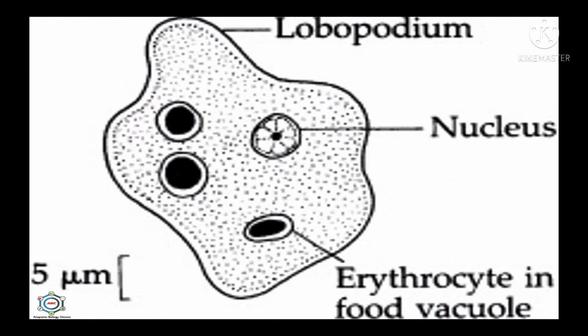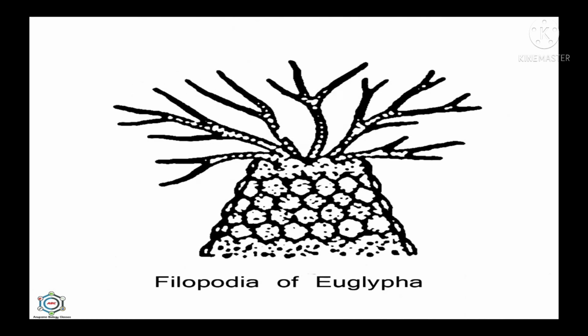So see here, this is the lobopodium. As the name indicates, lobopodium is lobe-like with broad and blunt ends. It is found in amoeba. Next is filopodia. Filopodia are fine and thread-like, often with rounded ends, and found in Euglypha.